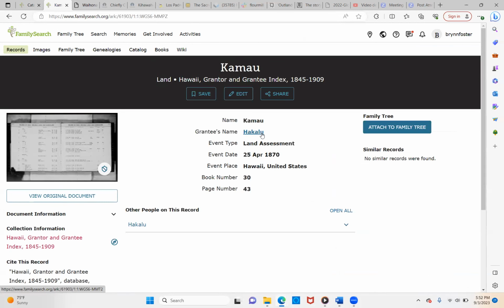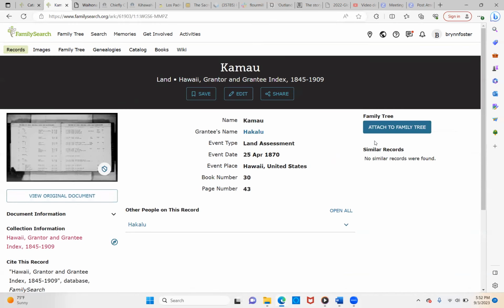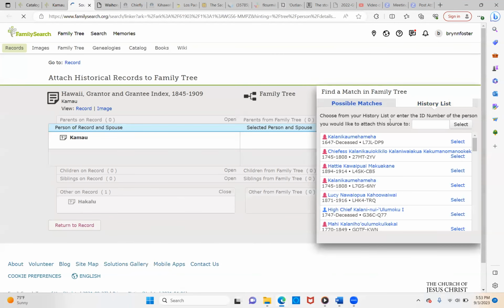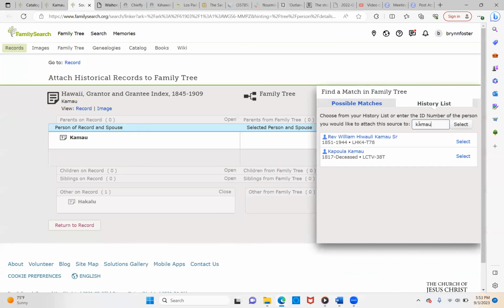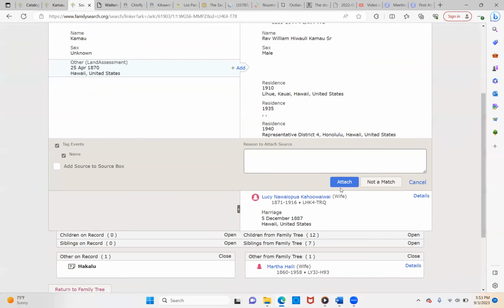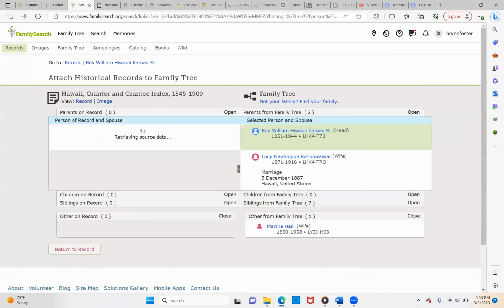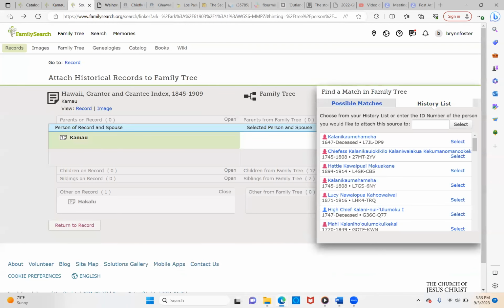Grantee's name, Hakalu. Not sure who this is, but let's attach it to the family tree because it is the last name. And since we'll just put it to Reverend William. And then you attach. Okay, so that was a little lesson for now.